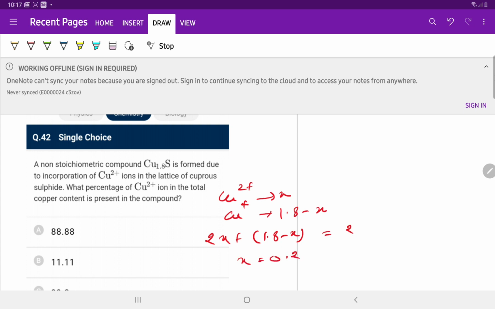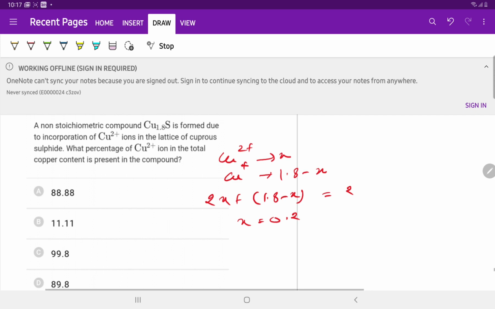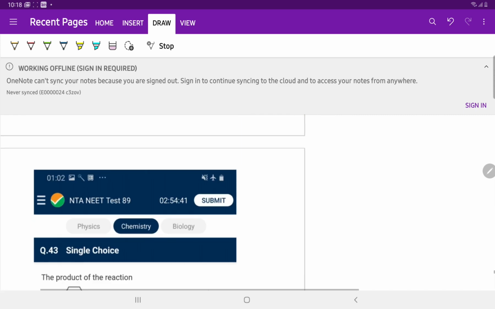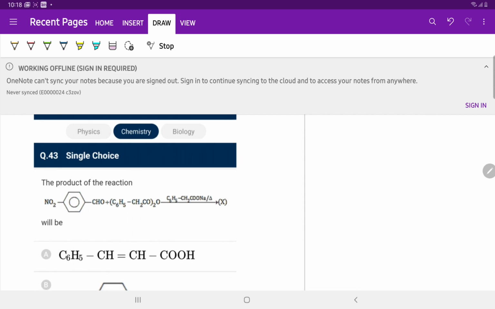X is equal to 0.2. Percentage of Cu2+ is 0.2 by 1.8 into 100, which is equal to 11.11%. Option B is correct.